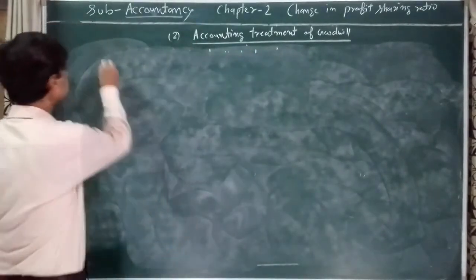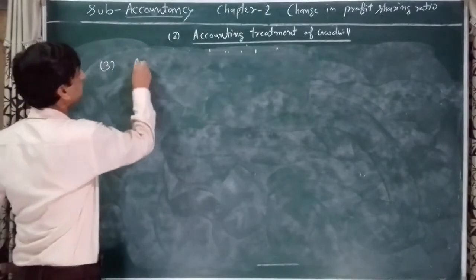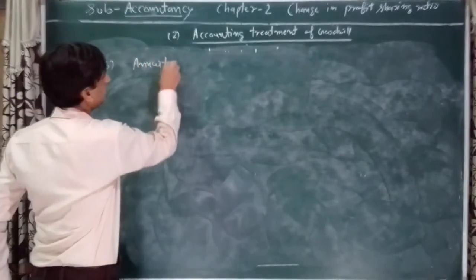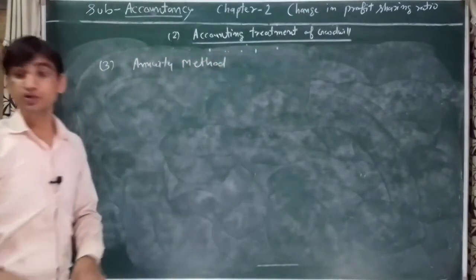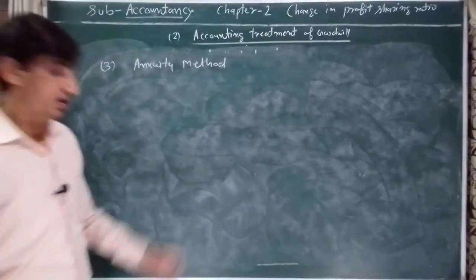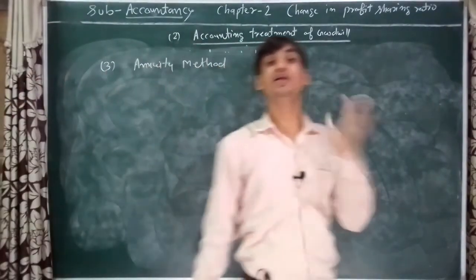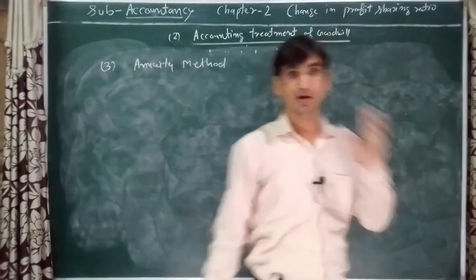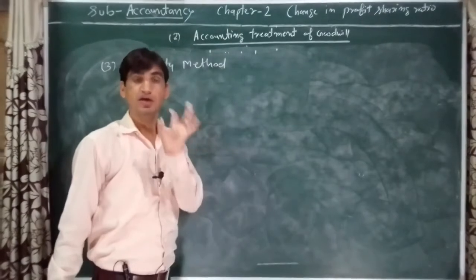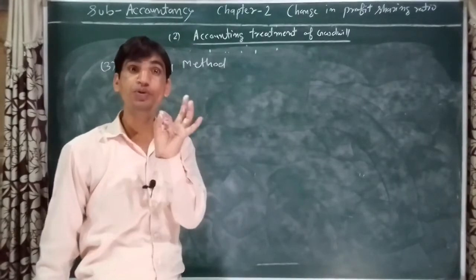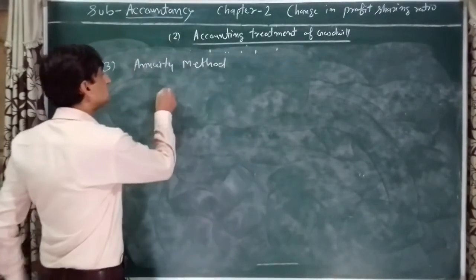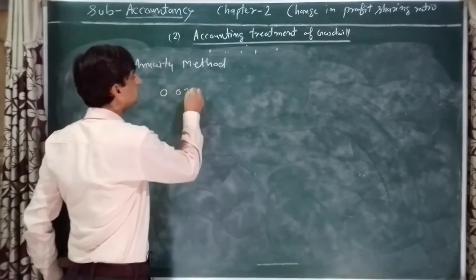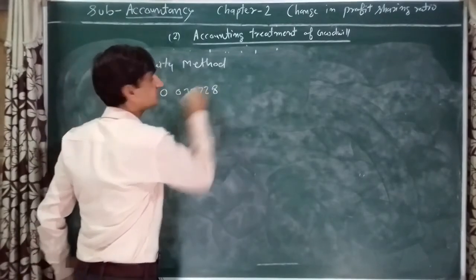The third method is the annuity method. According to this method, a rupee value is given directly in the question, like 0.033728.